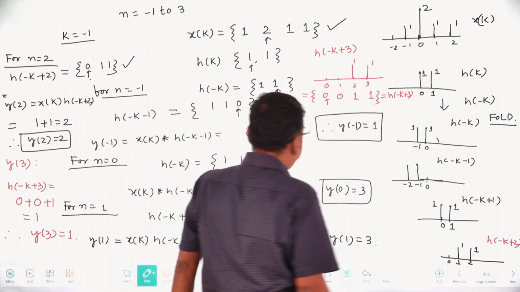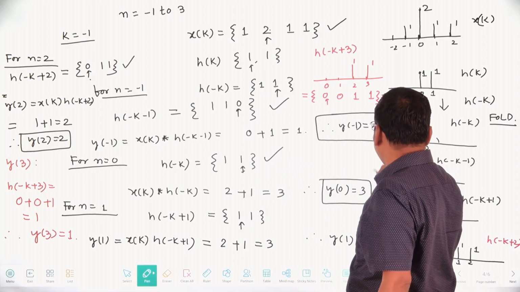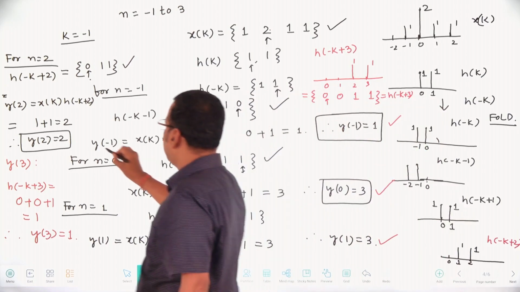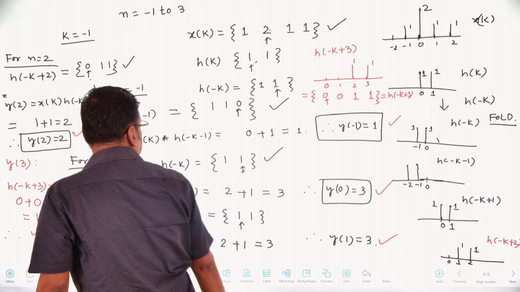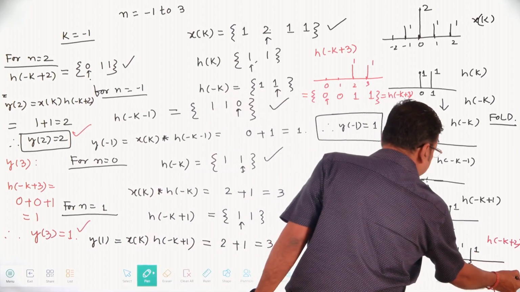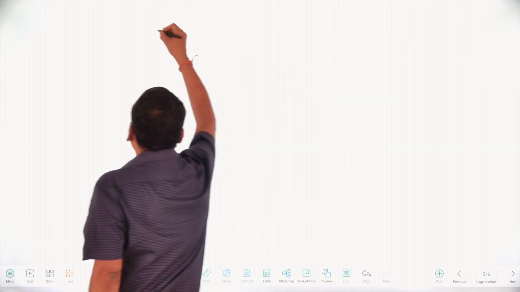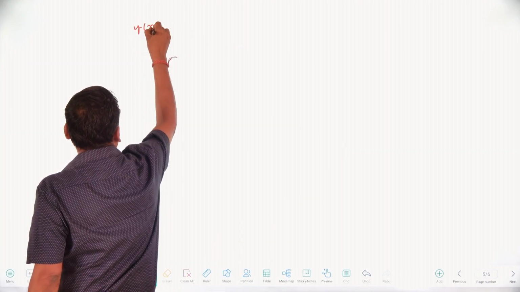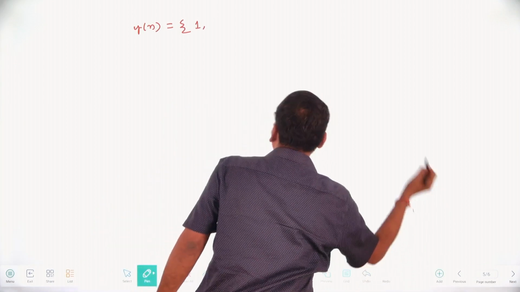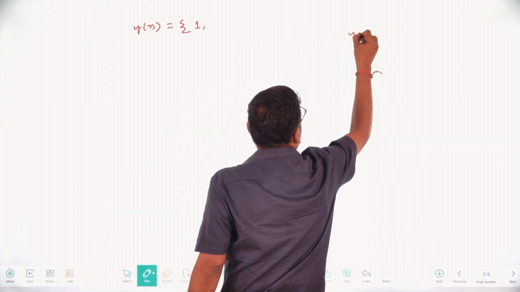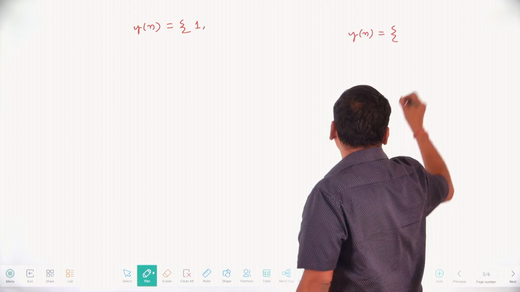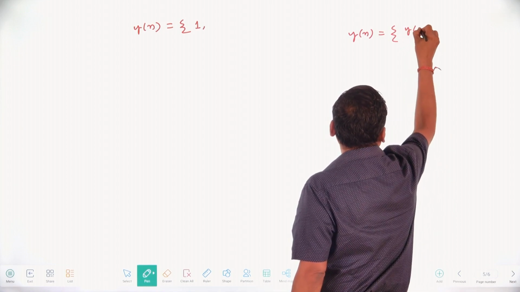Our sequence y of minus 1 is 1, then 3, 3, and this is 2, and this is also 1. These are our final values of y of n. We have got, first of all, 1, and the second one is what? y of n equal to what? The sequence starting from minus 3 to 1.